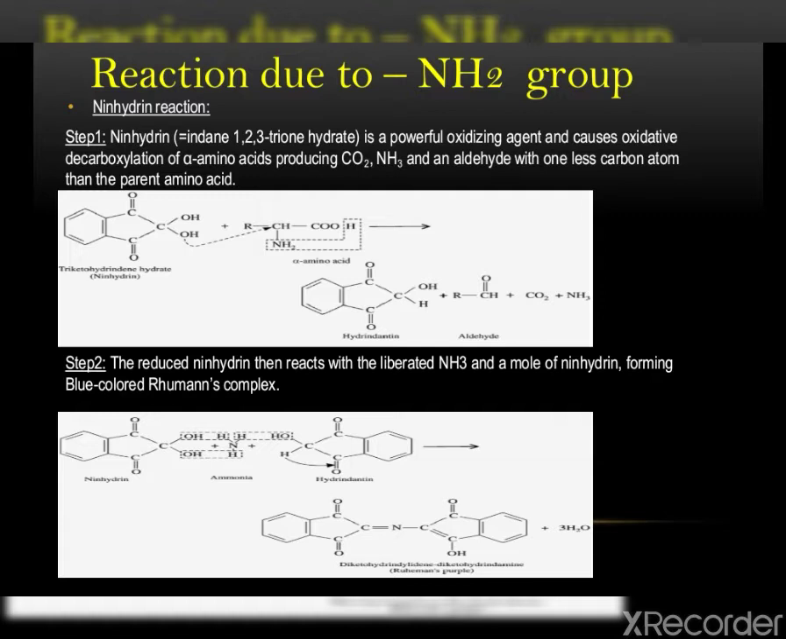Ninhydrin is a powerful oxidizing agent and causes oxidative decarboxylation of alpha amino acids, producing carbon dioxide, ammonia and an aldehyde with one less carbon atom than the parent amino acid. In step 2, the reduced ninhydrin then reacts with the liberated ammonia and a mole of ninhydrin, forming the blue colored Ruhemann's complex. This is also known as the identification test for amino acids.